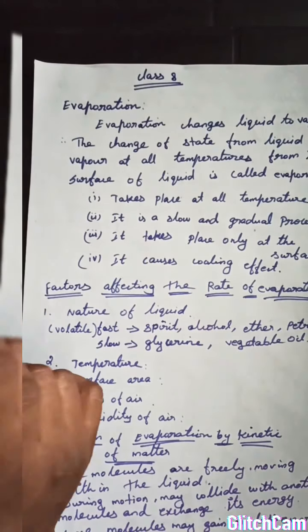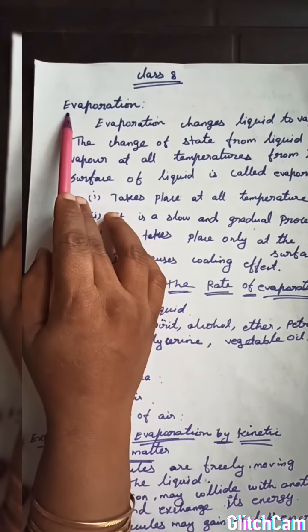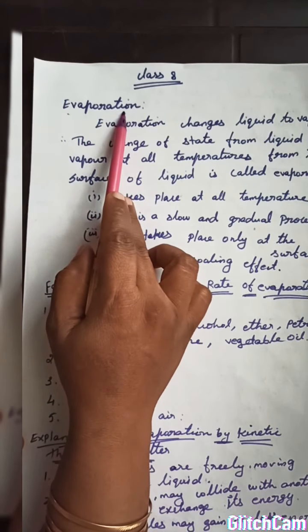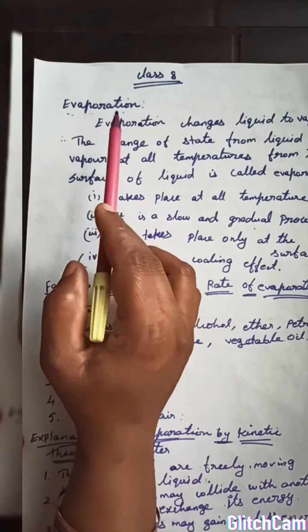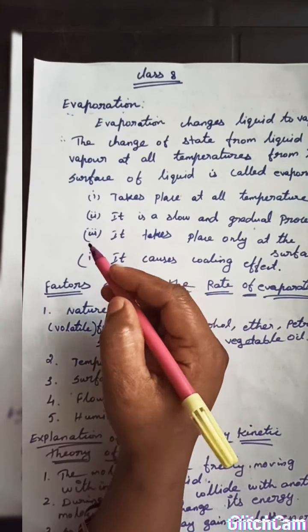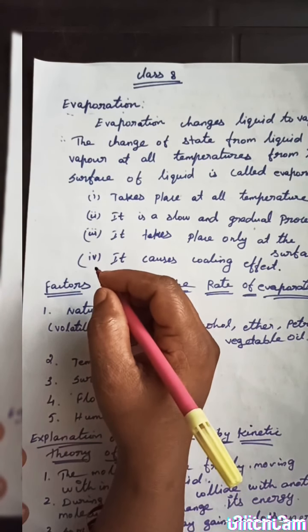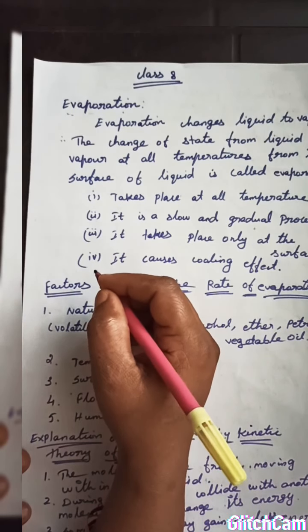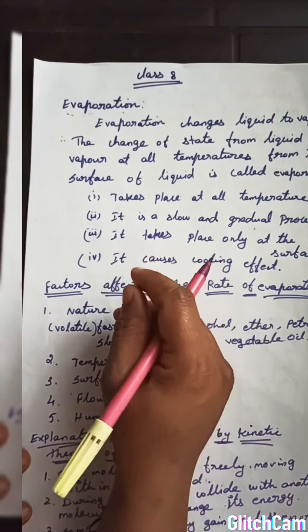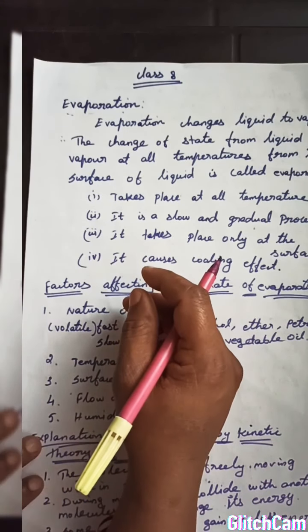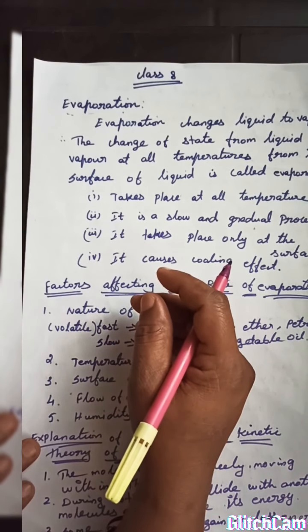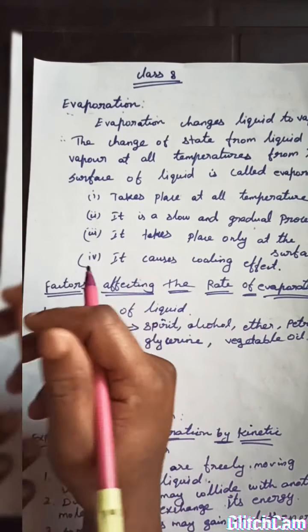Hello students, in this class we are going to see what evaporation is. For example, if you are taking a bath and the towel is wet, and you put the towel outside, the towel dries up. That is because of evaporation. Or, if you sprinkle water in a room, the floor dries up immediately because of evaporation.